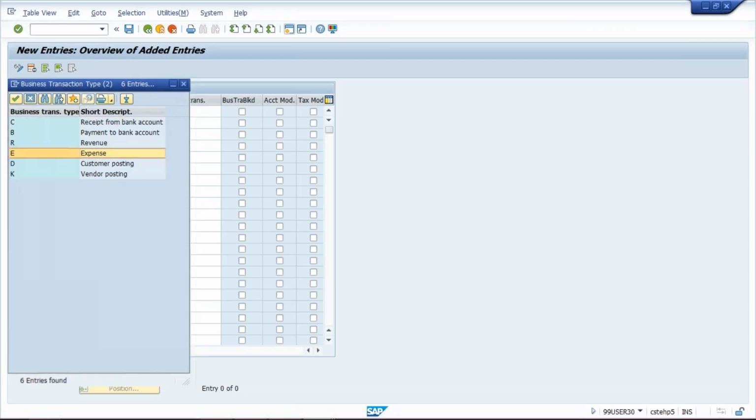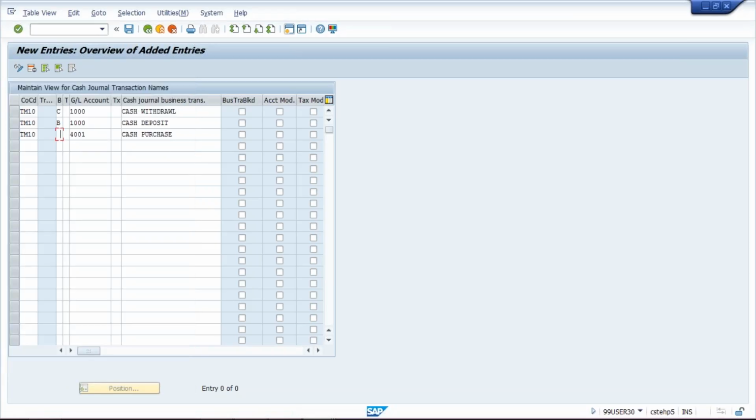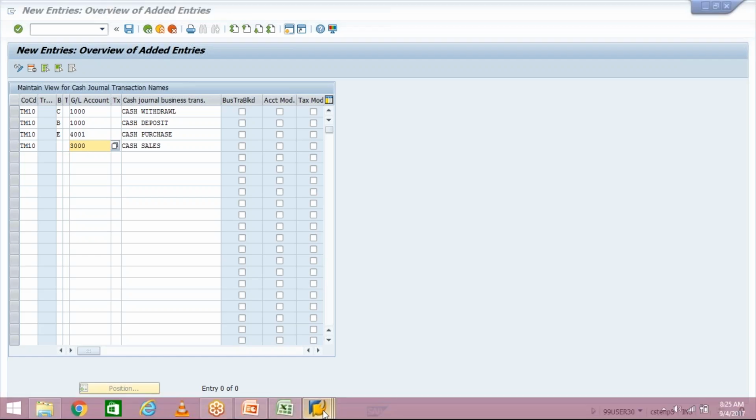is nothing but your expenses. Double click on E, and then once again your company code, and here we are going to give cash sales. For cash sales, we have a GL number 3000, which I have created just now.